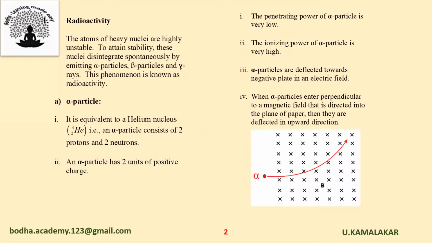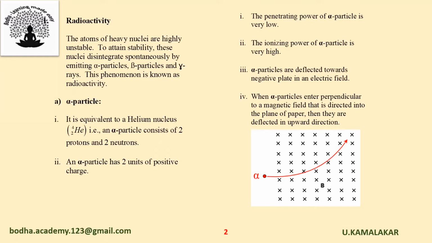First, we'll start with radioactivity. The atoms of heavy nuclei are highly unstable. To attain stability, these nuclei disintegrate spontaneously by emitting alpha particles, beta particles, and gamma rays. This phenomenon is known as radioactivity.